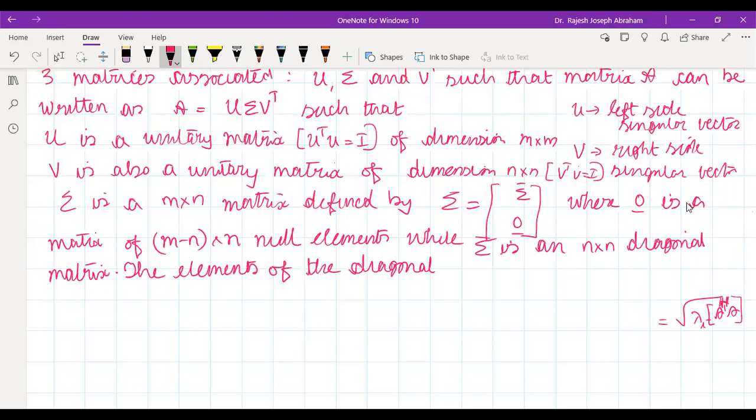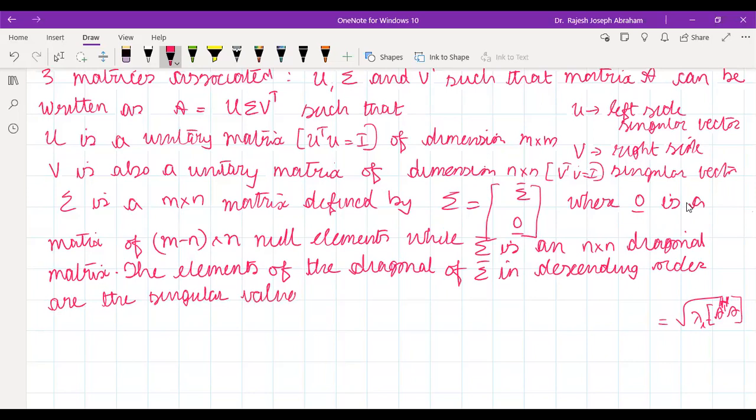The elements of the diagonal of sigma bar, in descending order, are the singular values of matrix A. When we discussed norm, we had seen that.